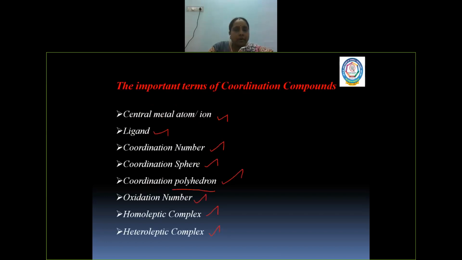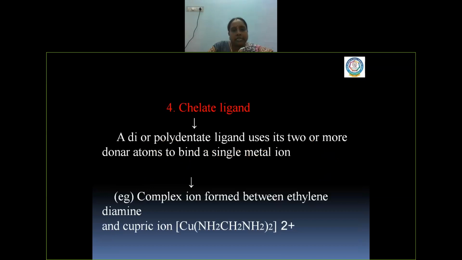In that, we have discussed the central metal atom, and the second part, the ligands, we were discussing. The different ligands: the unidentate ligand, and how it forms a bond between the central metal atom and the donor site. The didentate ligand, ethylene diamine, has two donor sites. Then we discussed the polydentate ligand, which has several donor sites. And the chelate ligand. This is our topic today. We have to continue from that.